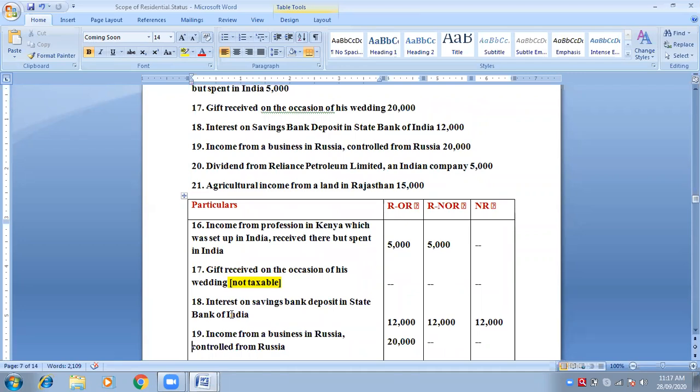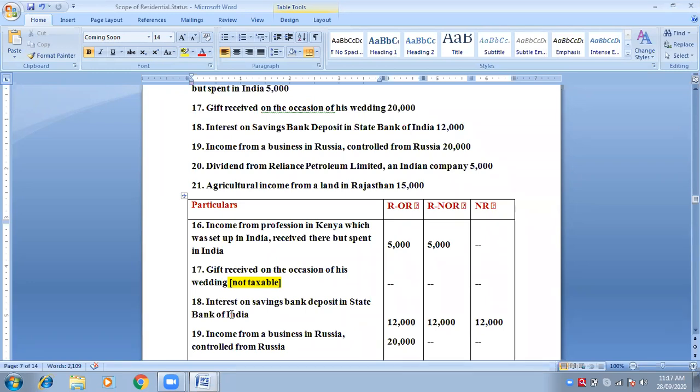Now come to point number 10. First you will all listen, then tell me which is taxable where, and whether it is taxable at all. Before I read this point, I will tell you one thing that you have to note somewhere. And then you have to answer me with that particular point.